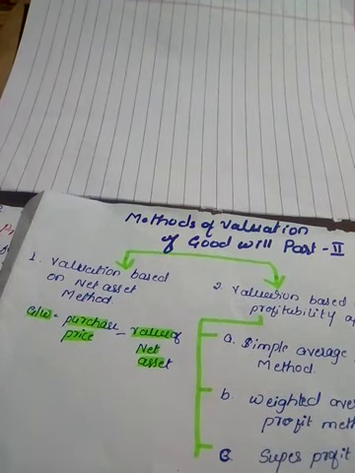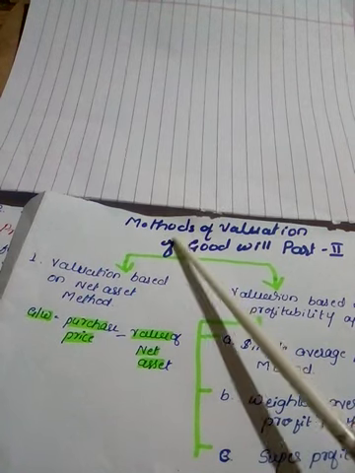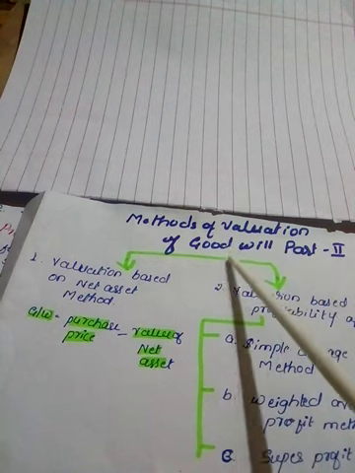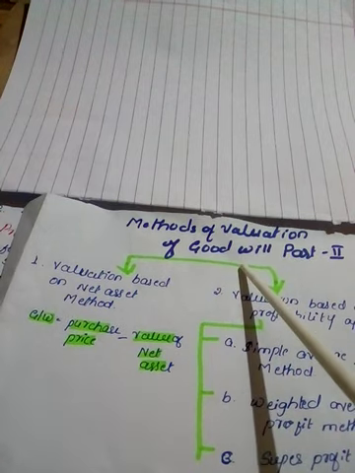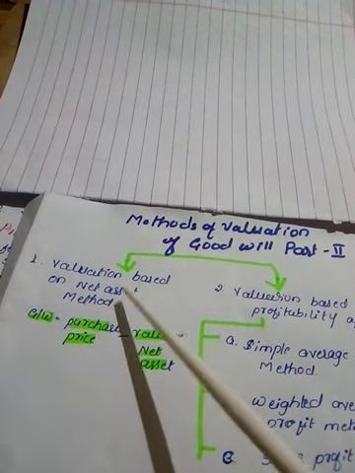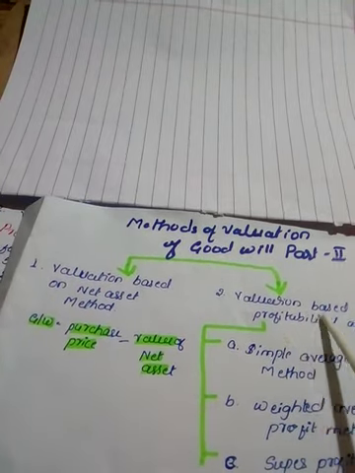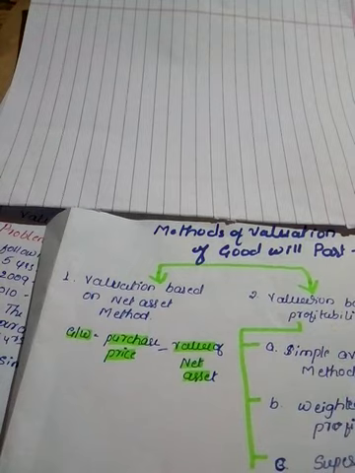Hello viewers, once again welcome back with a new topic, methods of valuation of goodwill part 2. The methods of valuing goodwill are broadly categorized into two ways: the first is valuation based on the net asset method, and the second is valuation based on the profitability method.